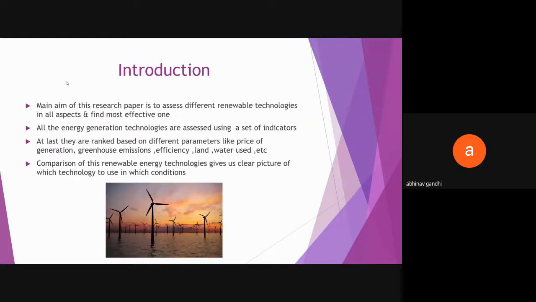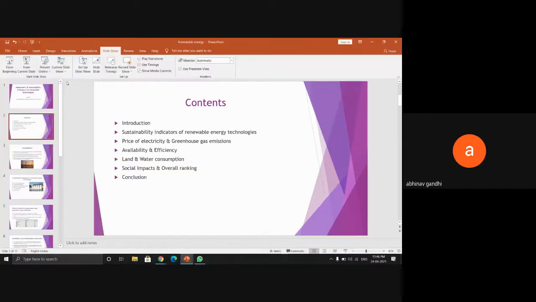So the contents of this presentation are going to be introduction, sustainability indicators of renewable energy technologies, price and greenhouse gas emissions, availability, efficiency, land and water consumption, and social impacts, and lastly, conclusion.